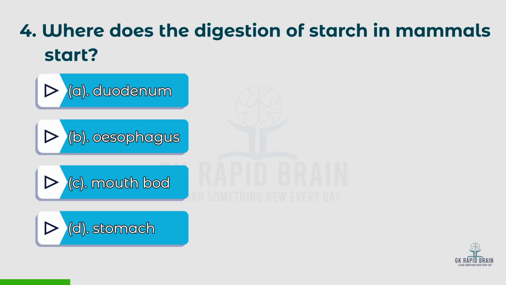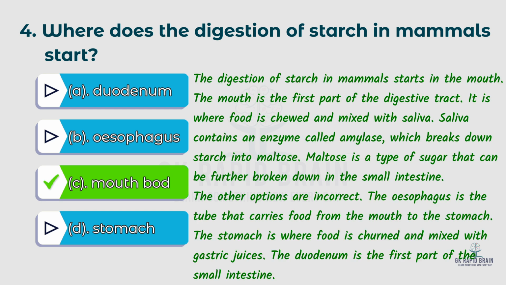Fourth question, where does the digestion of starch in mammals start? Options A. Duodenum, B. Esophagus, C. Mouthpart, D. Stomach. The right answer is mouthpart. The digestion of starch in mammals starts in the mouth. The mouth is the first part of the digestive tract. It is where food is chewed and mixed with saliva.